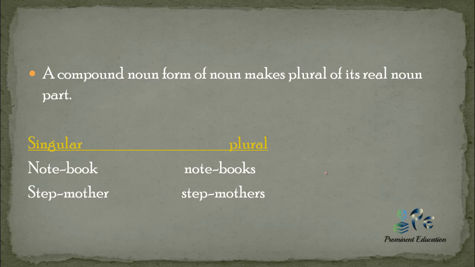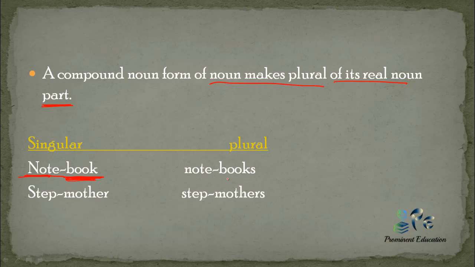Now a compound form of noun makes plural of its real noun. So if a compound noun is there, to make it plural we will change only the real part. If we talk about notebook, only book is the real part, book has more importance.